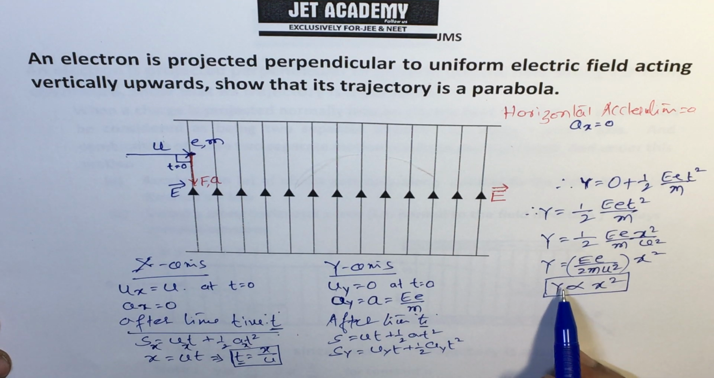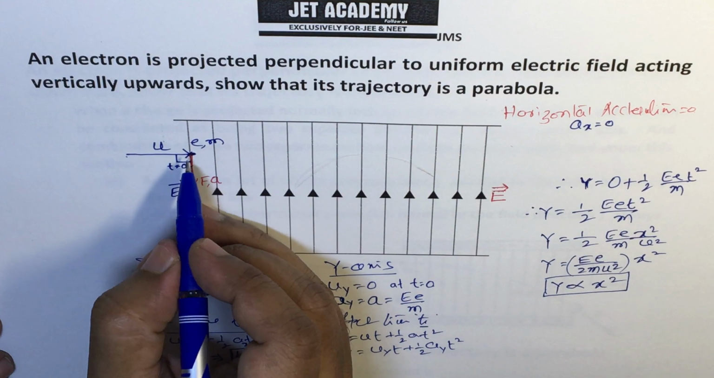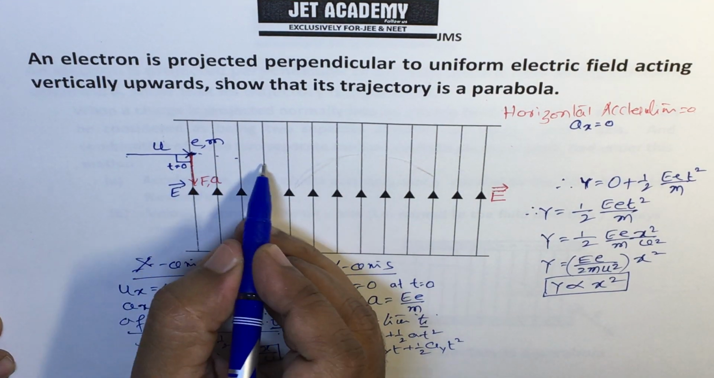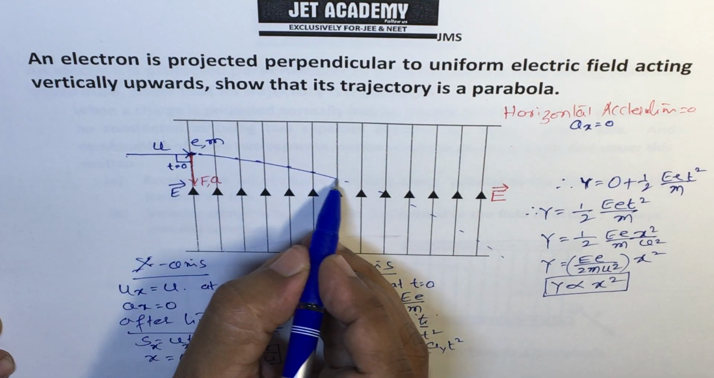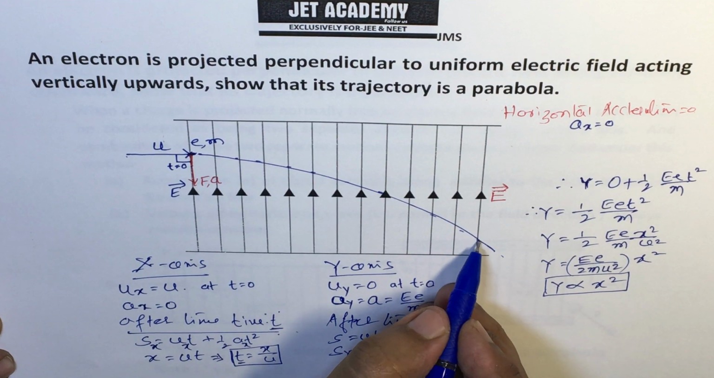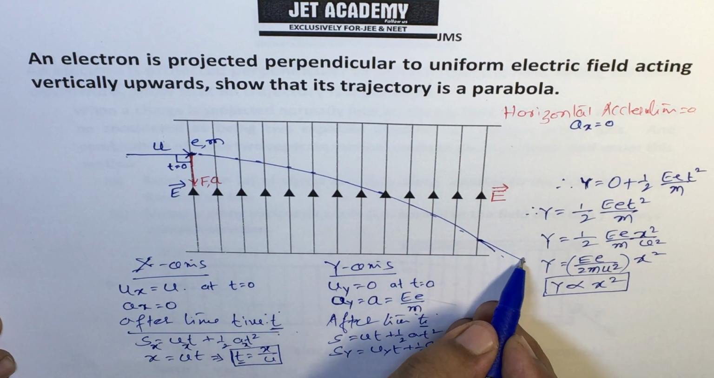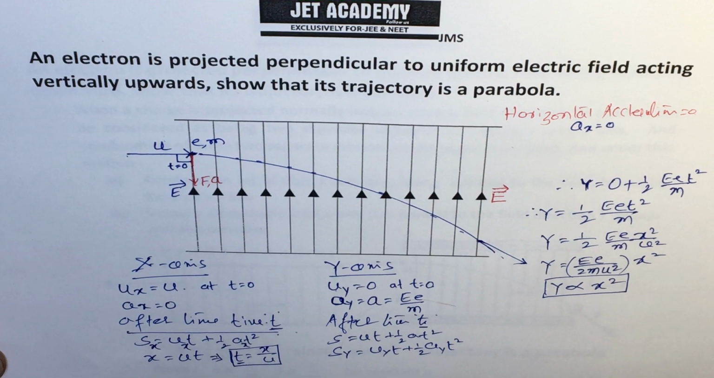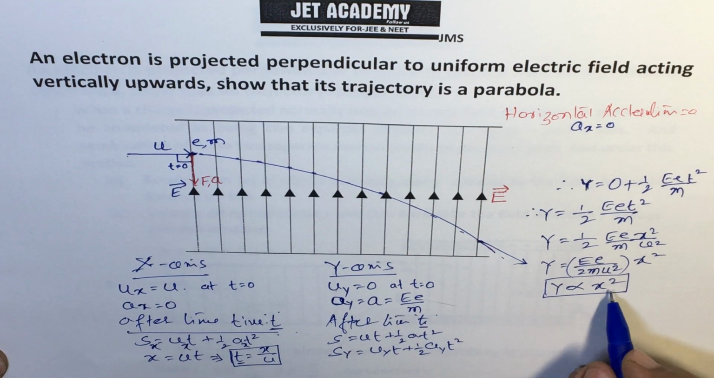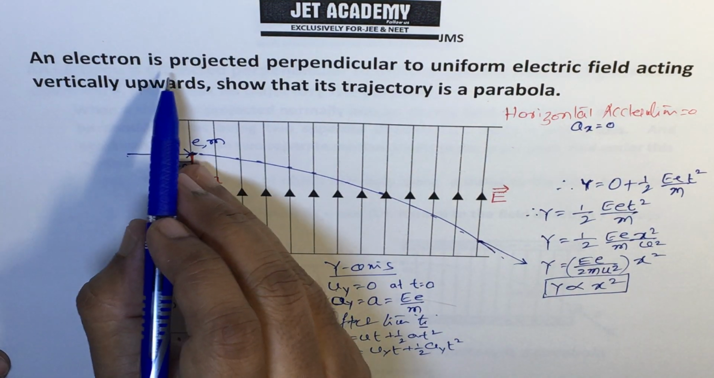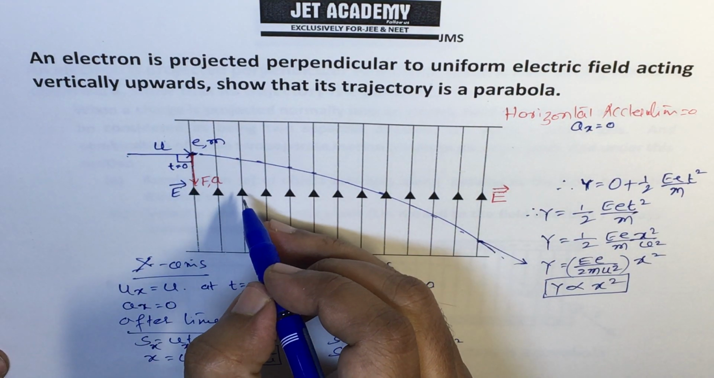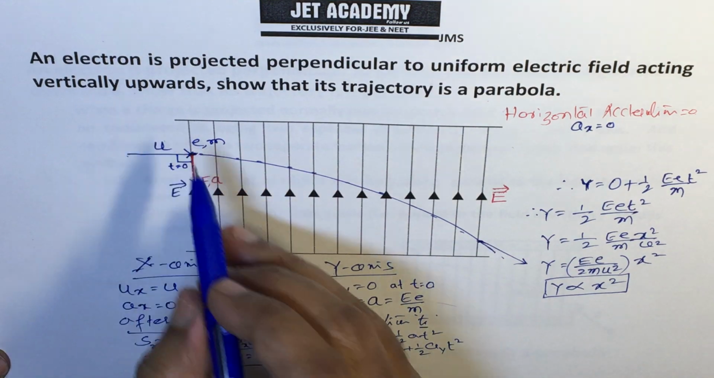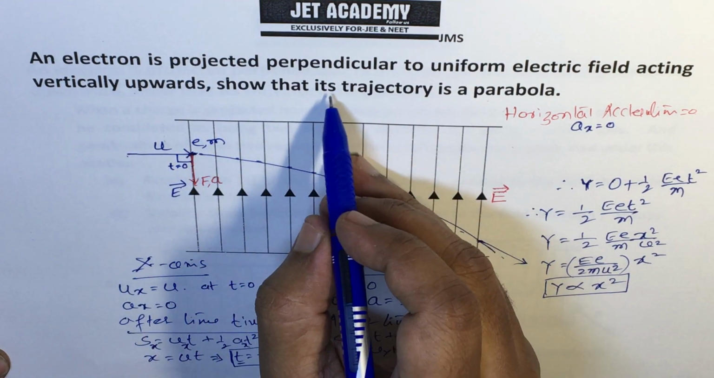This means the trajectory of the projected electron is going to come like this. Once it comes out of the electric field, it comes out tangentially. This is the velocity with which it comes out. Hence, y is proportional to x squared is proved. Therefore, an electron projected perpendicular to a uniform electric field acting vertically downward, with the force acting upward, has a trajectory that is a parabola.